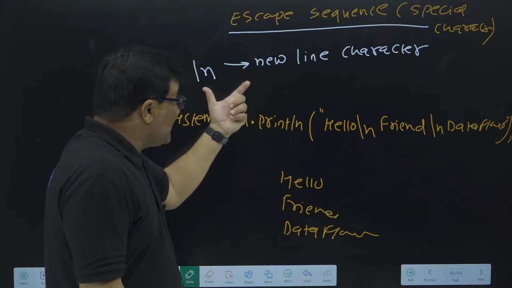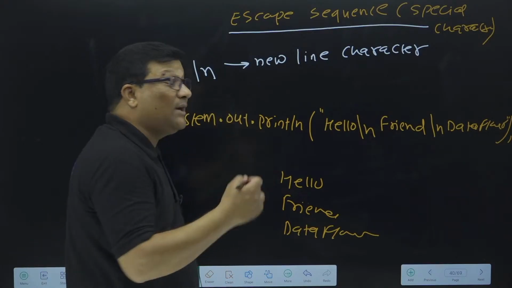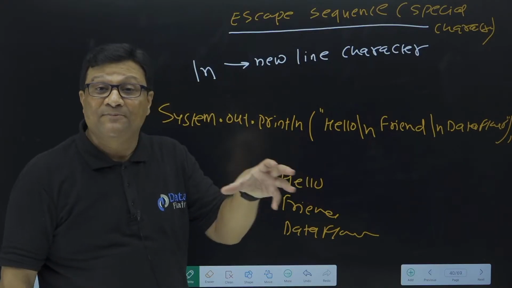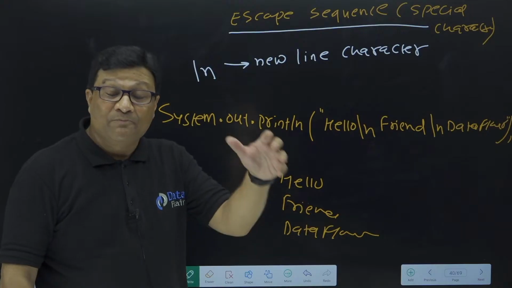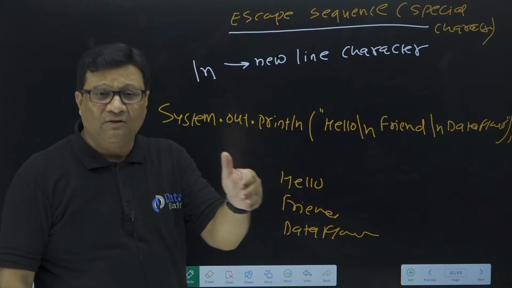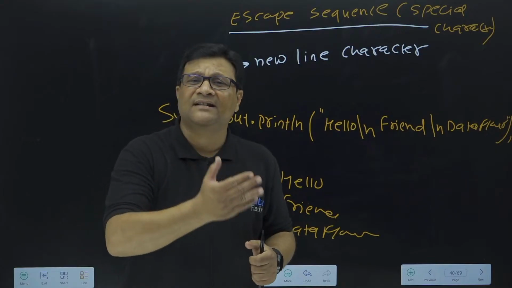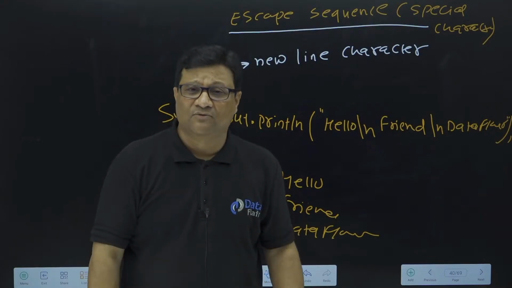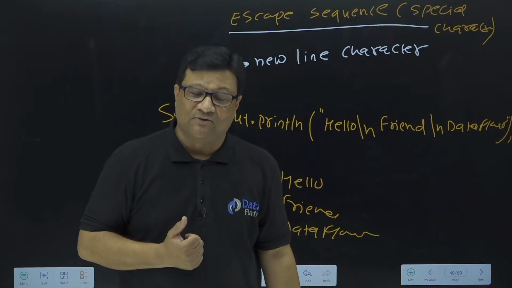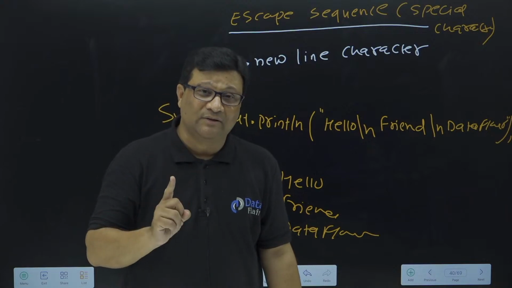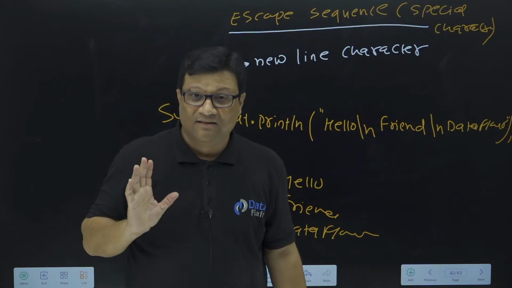So /n in Java is called the new line character, and it is called an escape sequence in Java. It is called a special character in Java. The meaning of this /n is new line. And if you have any background of C and C++, then we already have this in C and C++ only. But from day one, I told you that for me, you are a fresher.